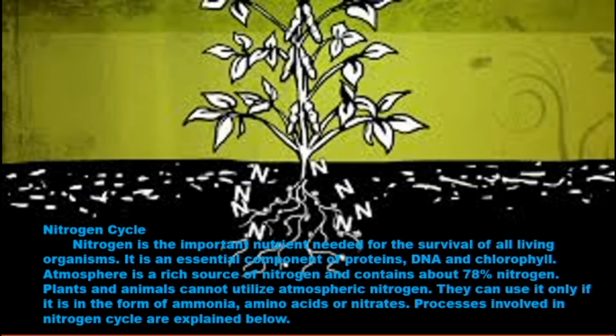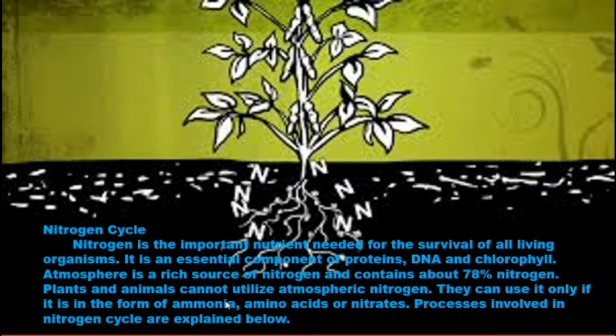So we have to convert it in order to utilize atmospheric nitrogen, and that is the detail we are going to study. They can use it only if it is in the form of ammonia, amino acids or nitrates. The processes involved in the nitrogen cycle are explained below.